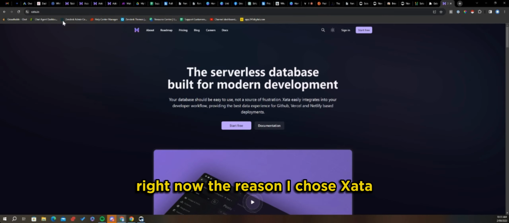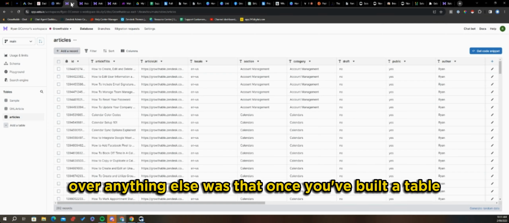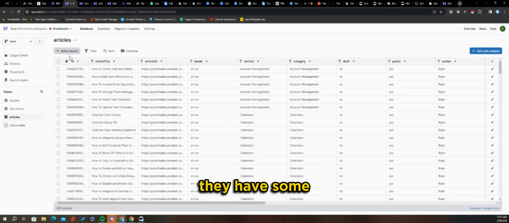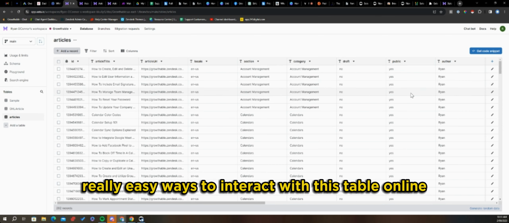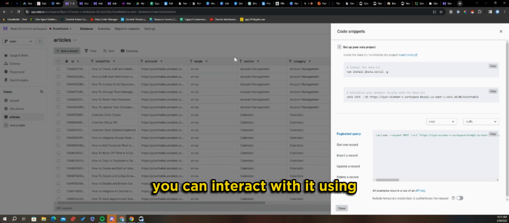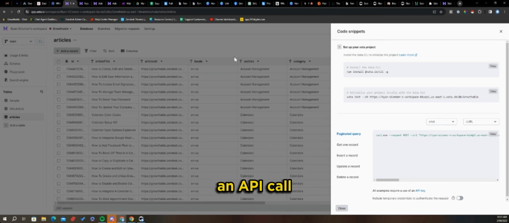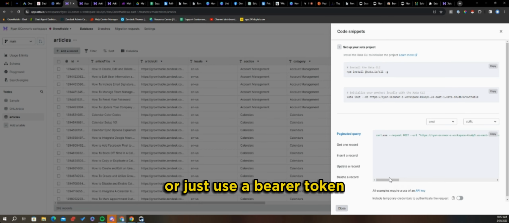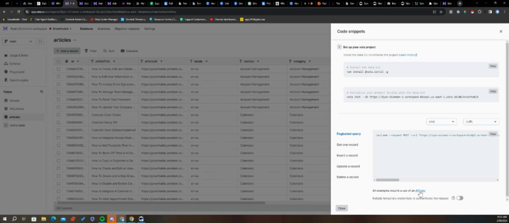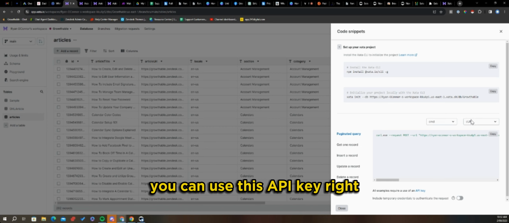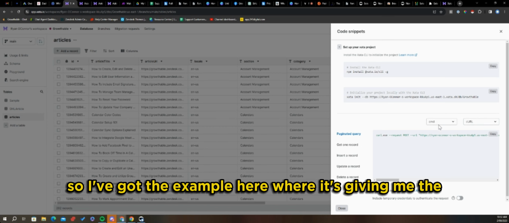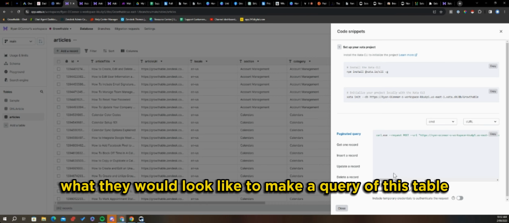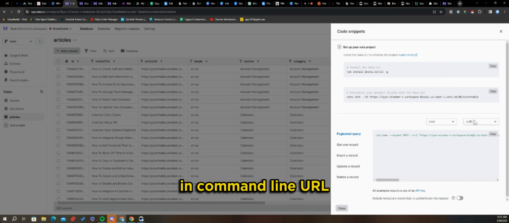Now, the reason I chose Xata over anything else was that once you've built a table, they have some really easy ways to interact with this table online. So the first thing is you can interact with it using an API call without needing to do OAuth or anything like that. It'll just use a bearer token, similar to, if you're familiar with it, an API key. So it says, yeah, you can use this API key, right? So I've got the example here where it's giving me what that would look like to make a query of this table in command line curl.